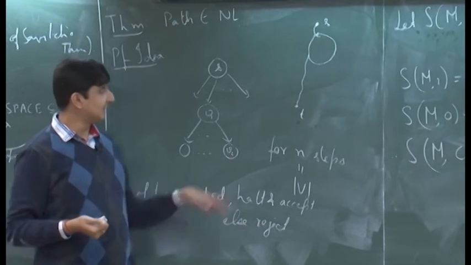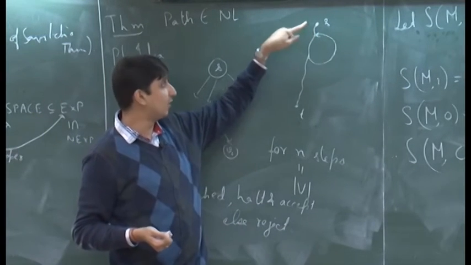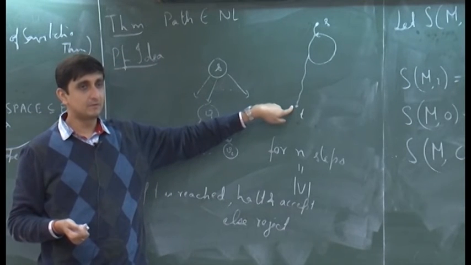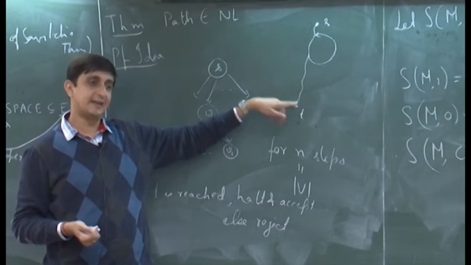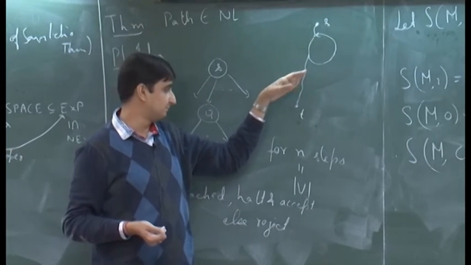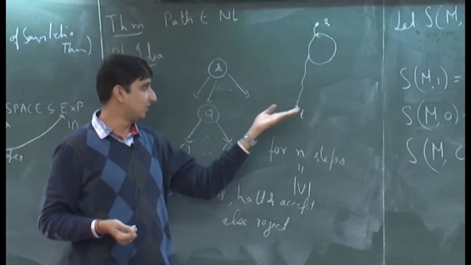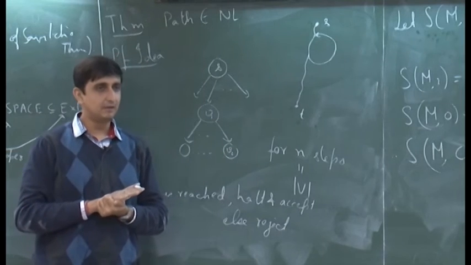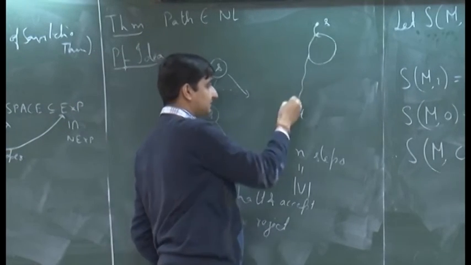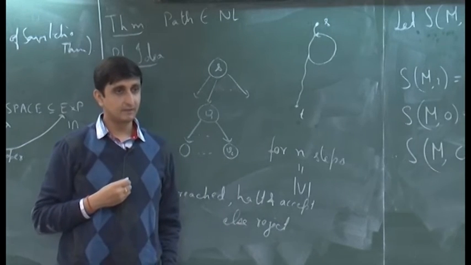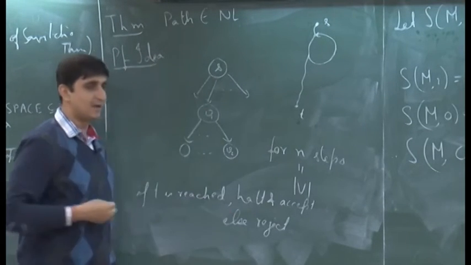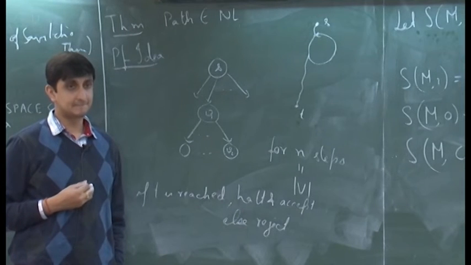The point is that there will be some guess along which it will guess the shortest path. There can be some guesses which guess this cycle, in which case before n steps it will not be able to reach T, but there will be at least one computation which will guess the shortest path from S to T, and that will be within n steps, and as a result you would accept.